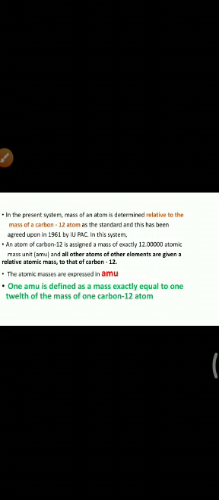The atomic masses are expressed in AMU, that is atomic mass unit. 1 AMU is defined as a mass exactly equal to 1/12 of the mass of one carbon 12 atom. See, the definition of AMU is the mass exactly equal to 1/12 of the mass of one carbon 12 atom.